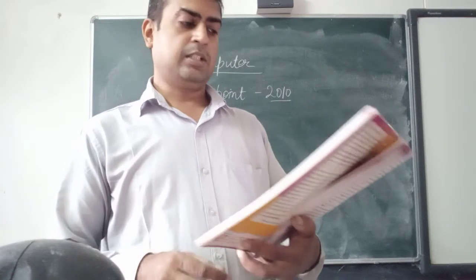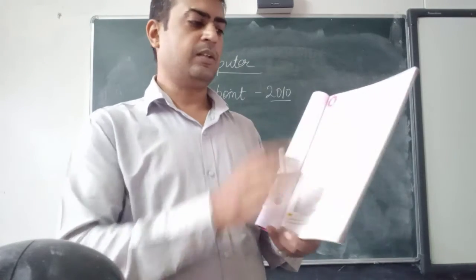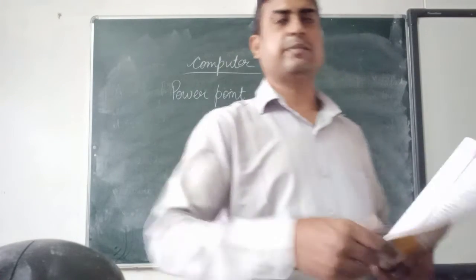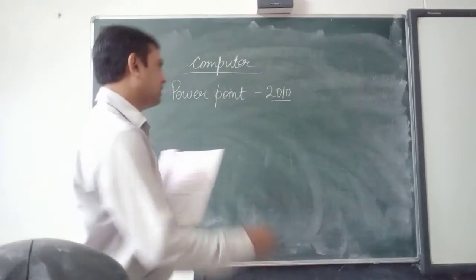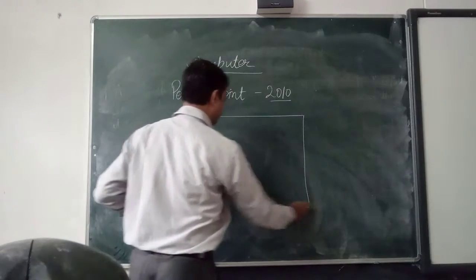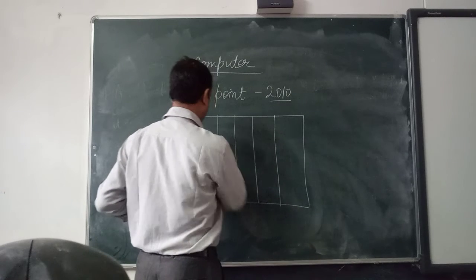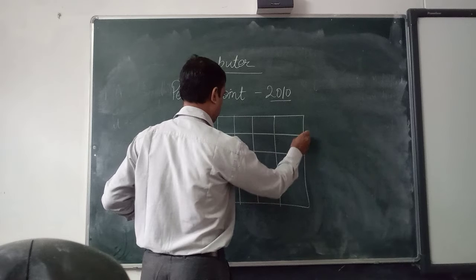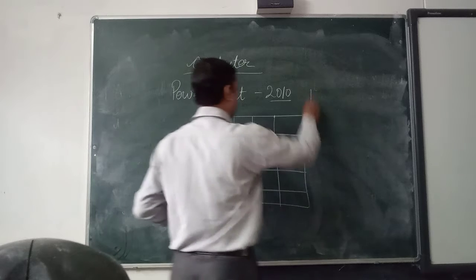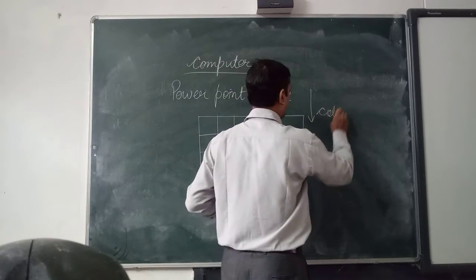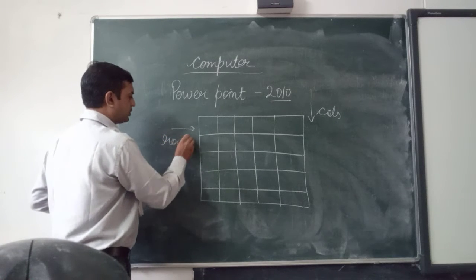Now the first point is inserting a table. This is the presentation, and in this first point it is given. So what do you mean by a table first? In MS Excel, you know rows and columns are there. From up to down, these are columns, and from left to right or right to left, these are rows.